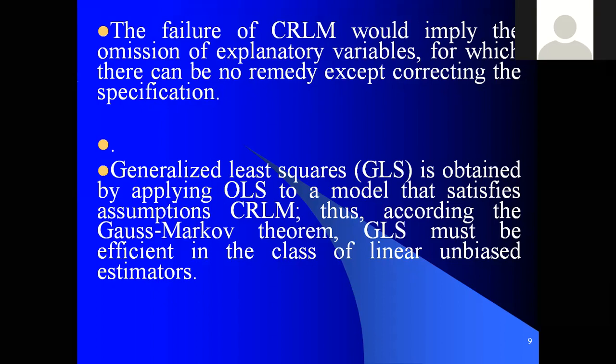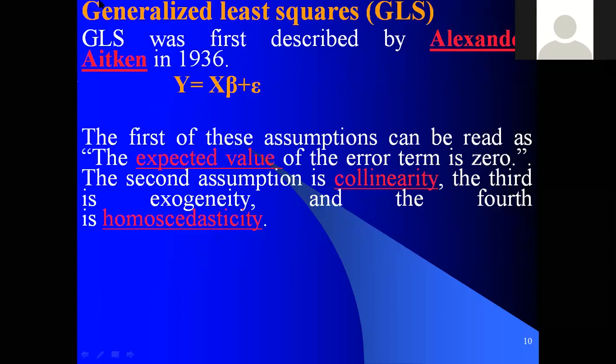When compared with the OLS, the GLS is the most efficient. So the GLS must be efficient in the class of linear unbiased estimators. So what is GLS? We can come to know that. The GLS, generalized least square method, was first described by Alexander Aitken in 1936.